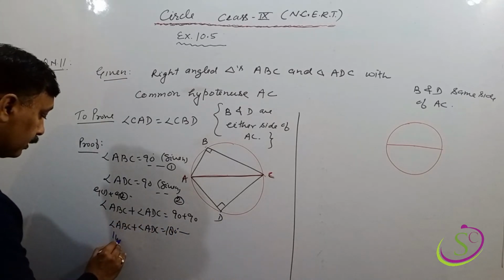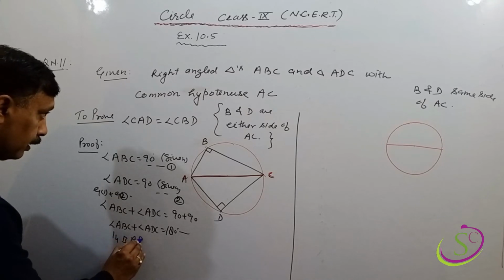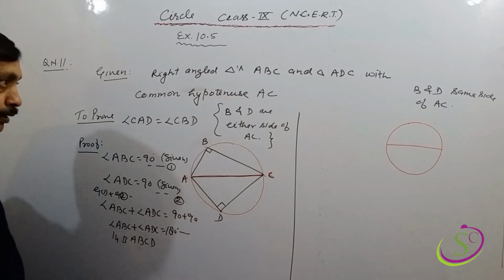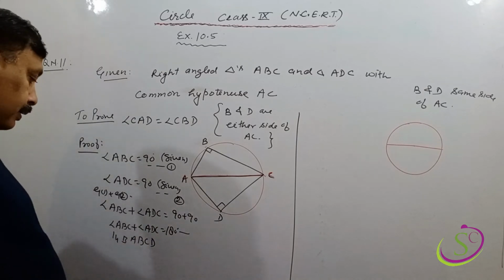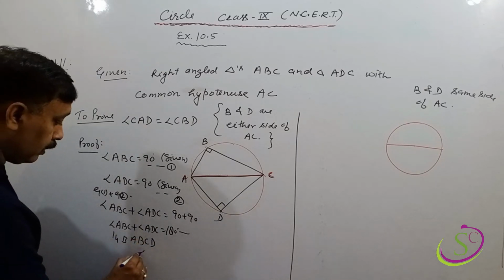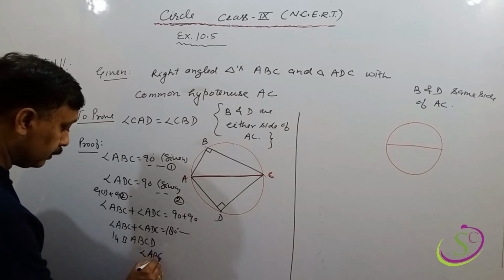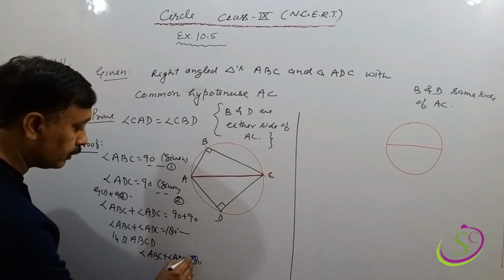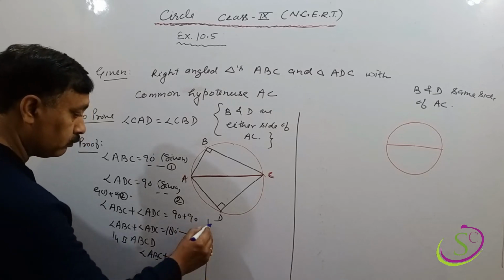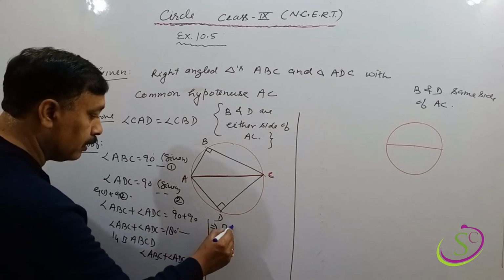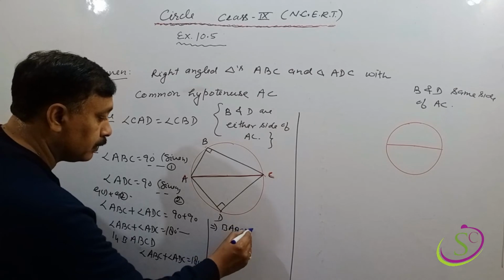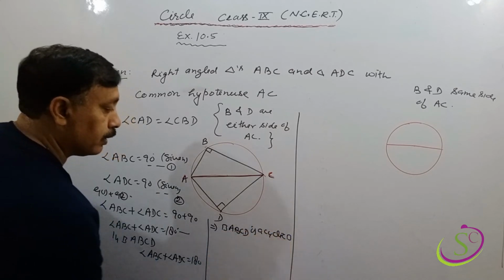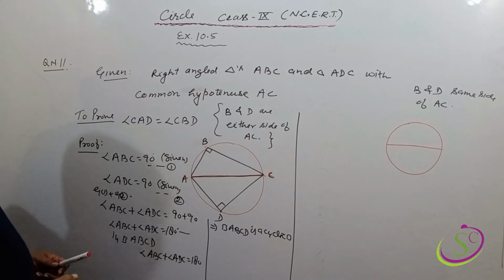In quadrilateral ABCD, angle ABC plus angle ADC equal to 180 implies that quadrilateral ABCD is a cyclic quadrilateral. Clear?